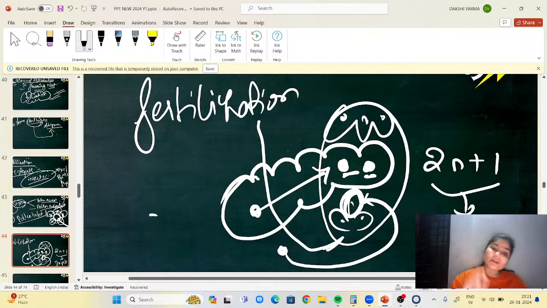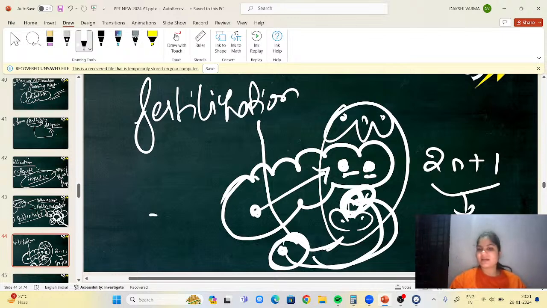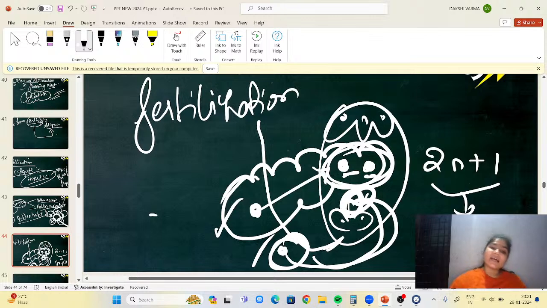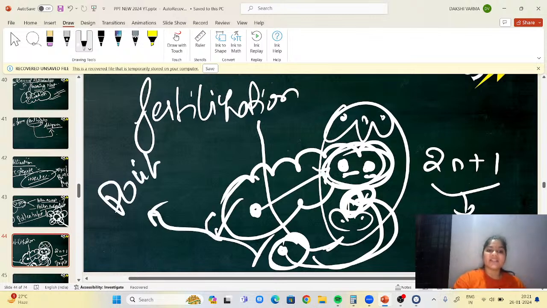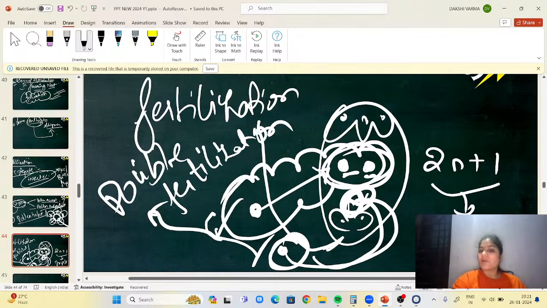Triple fusion. Now what is double fertilization? See, one gamete is fusing with one egg cell, and one gamete is fusing with the two nuclei. Two fertilizations are taking place, right? So because of this only we call it double fertilization. I hope everyone is clear what triple fusion and double fertilization are now. These words are clear for everyone? Yes. Okay, this is called double fertilization and triple fusion.